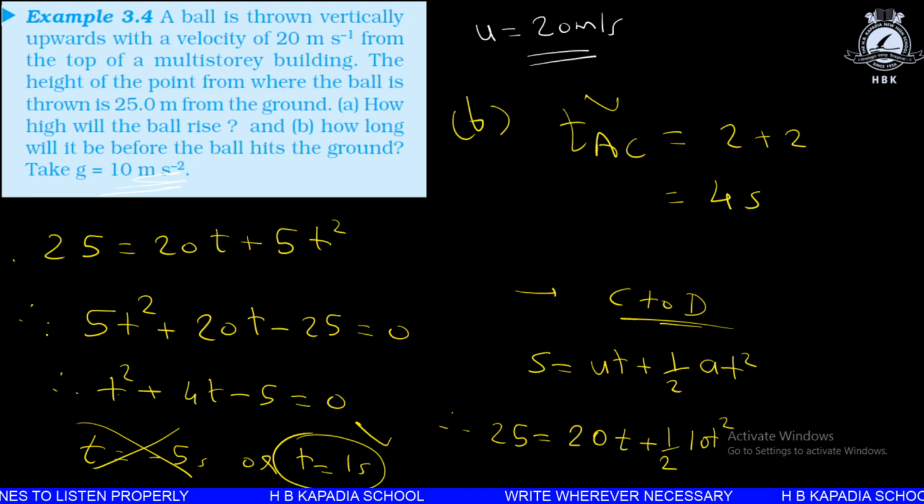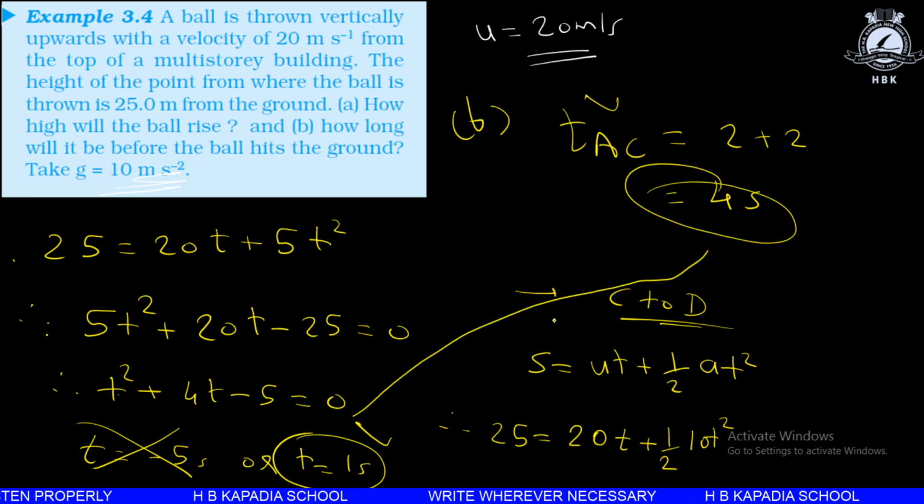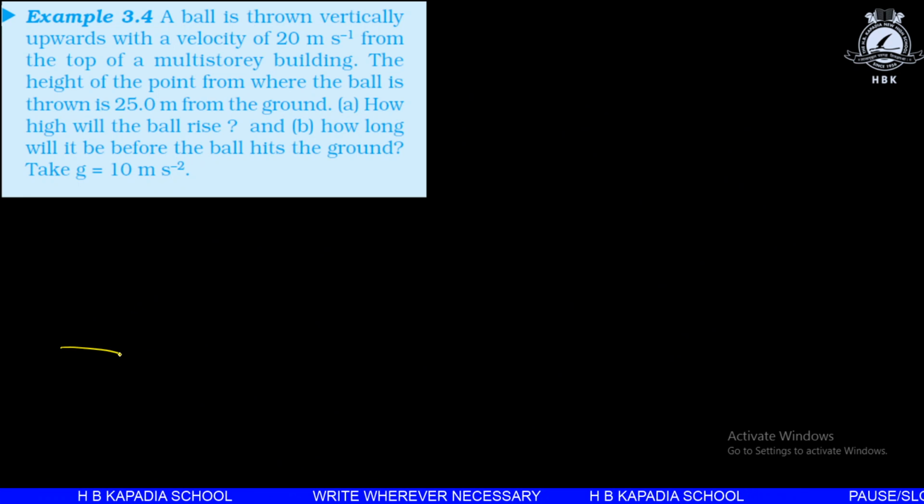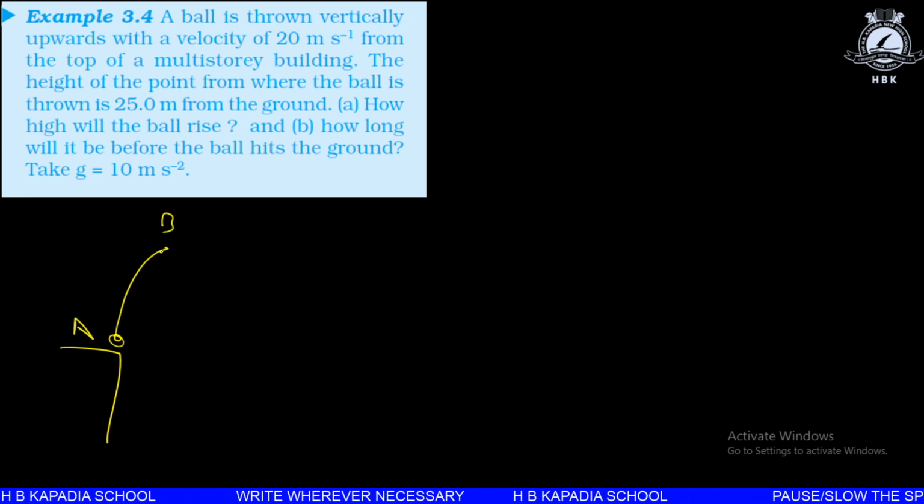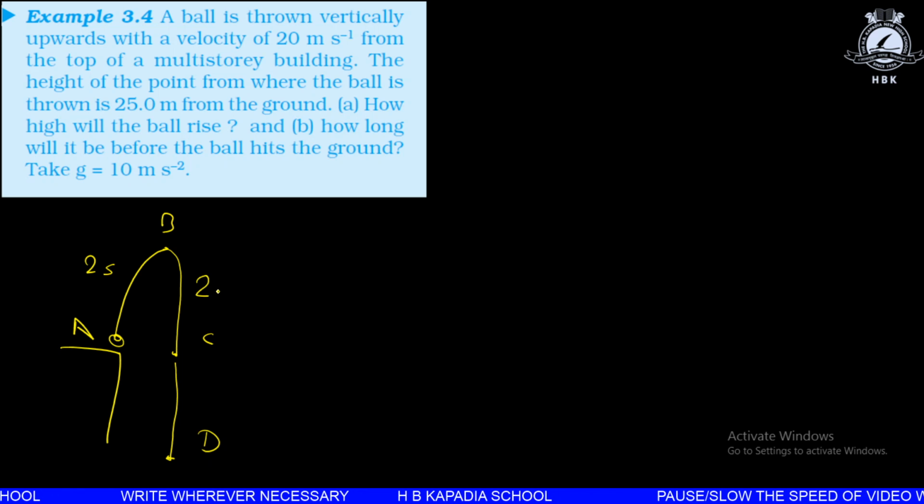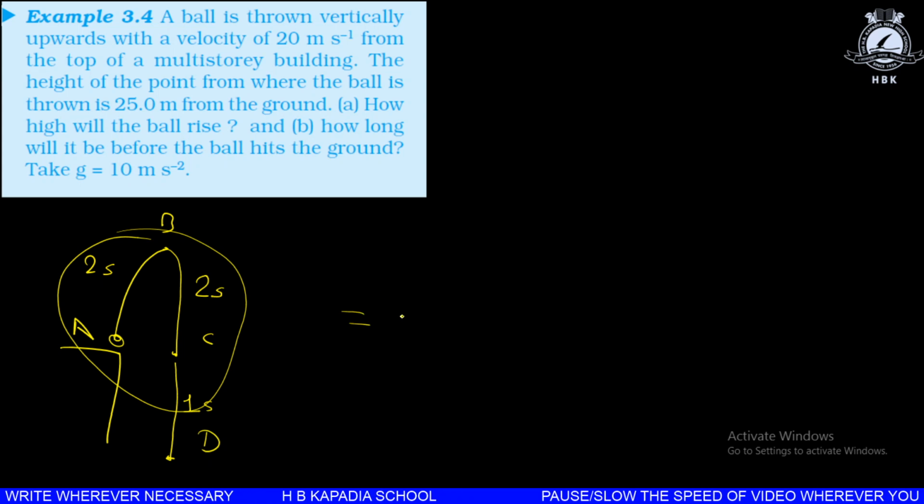For A to C, the time taken is 4 seconds. So total time will become 4 seconds plus 1 second, that is 5 seconds. Don't forget what we were finding out. Once again, this is point A, this is point B, this is point C, and this is point D. We got this time to be 2 seconds, so it goes without saying that this time will also be 2 seconds, and this time we got is 1 second. So total time will become 2 plus 2 plus 1, that is equal to 5 seconds.